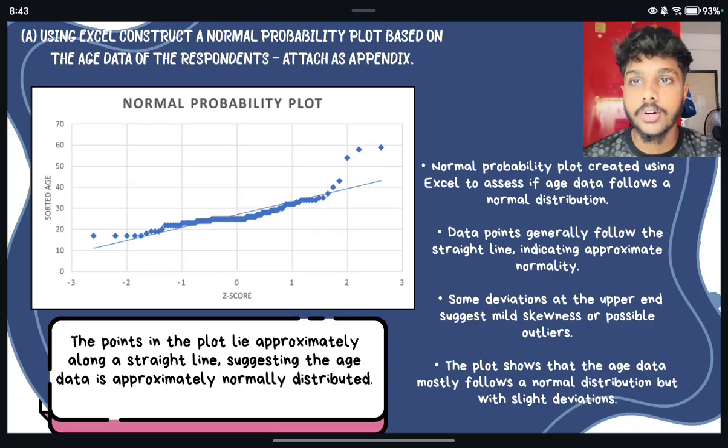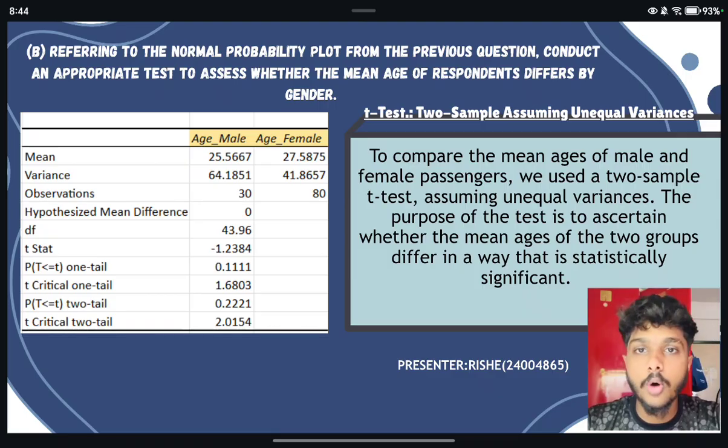In this slide, I created a normal probability plot using Excel to assess whether the age data of the respondents follows a normal distribution. As we can see, the data points mostly align along the straight line. This suggests that the age data is approximately normally distributed. However, there are some slight deviations at the upper end of the plot. This might indicate mild skewness or possible outliers in the data. Overall, the plot shows that the age data is mostly normal with only a